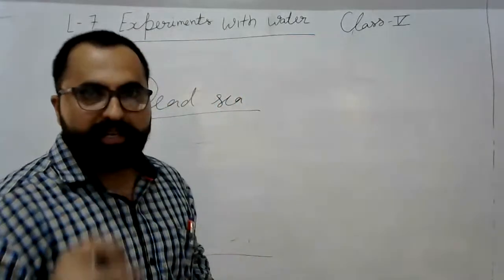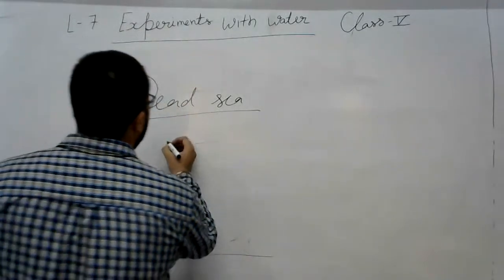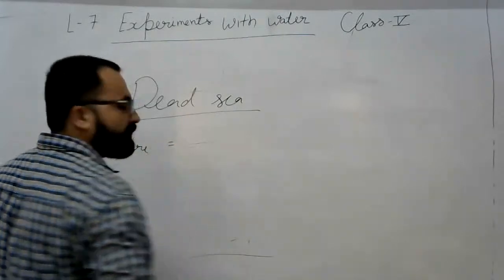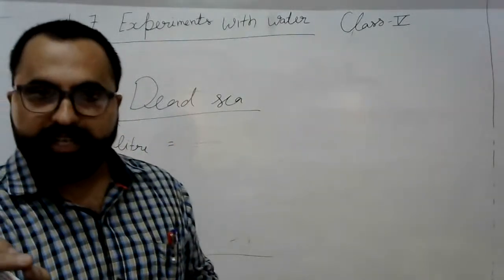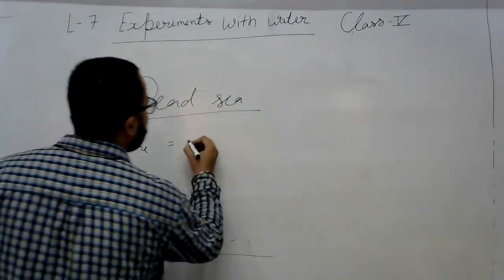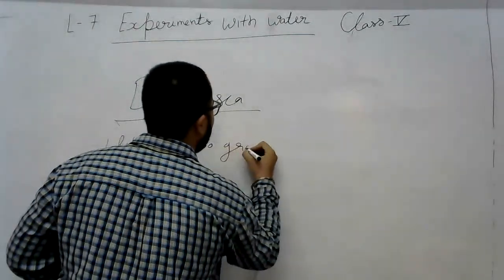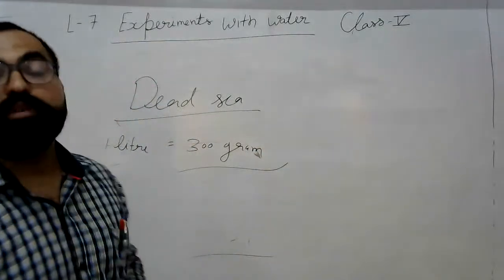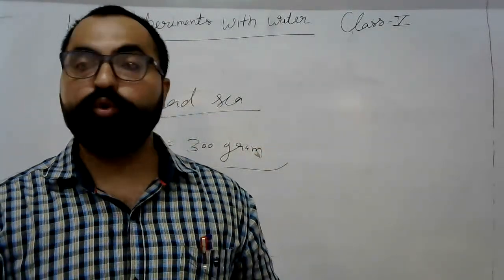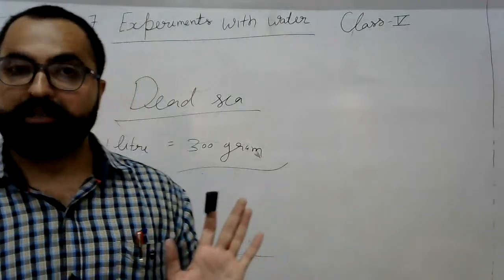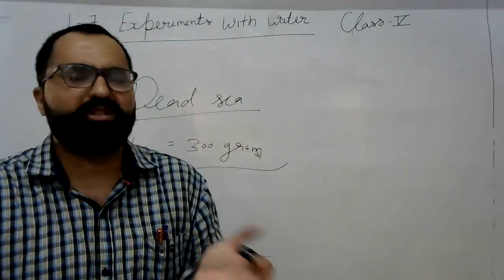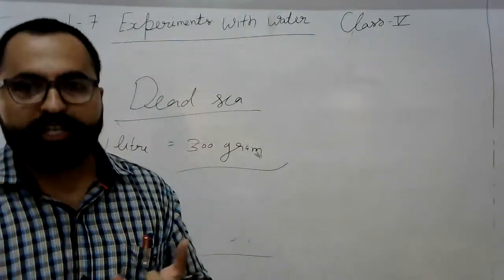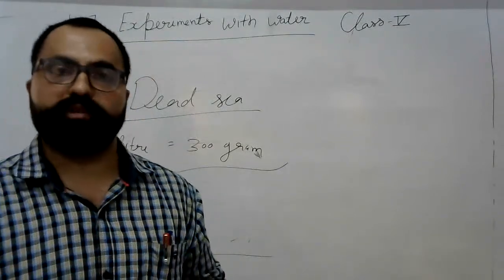I'm just giving you an example: from 1 liter of Dead Sea water, we can get 300 gram of salt. That much salt is too bitter, so that's why it's called the Dead Sea, because nothing can live there.